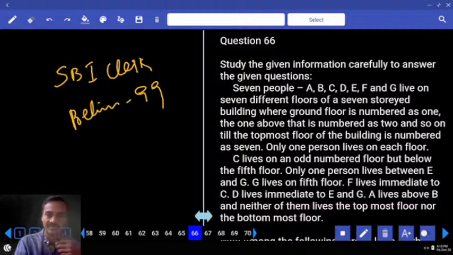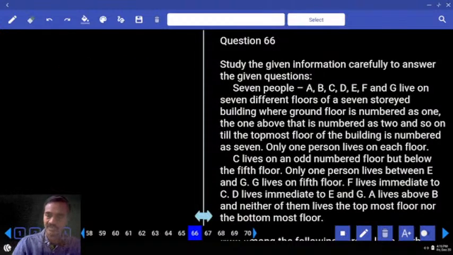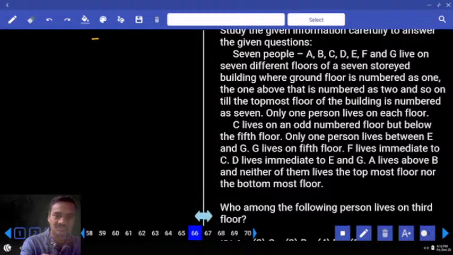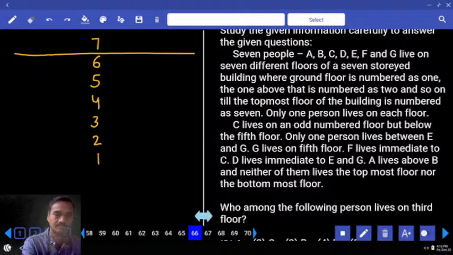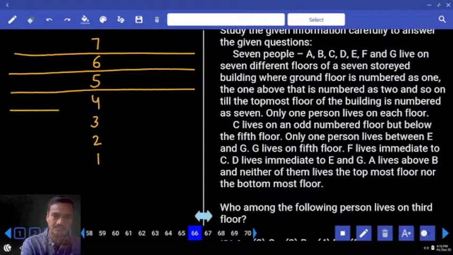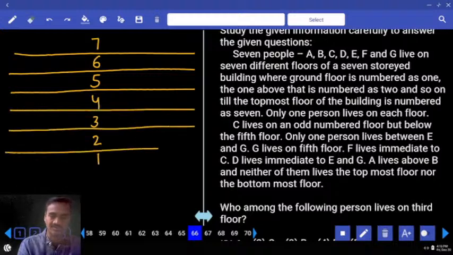Now these 7 people live on 7 different floors of a building. Now 7 different floors of a building starting with what? 7, 6, 5, 4, 3, 2 and 1. Then coming to condition number 1. Now in this condition number 1,